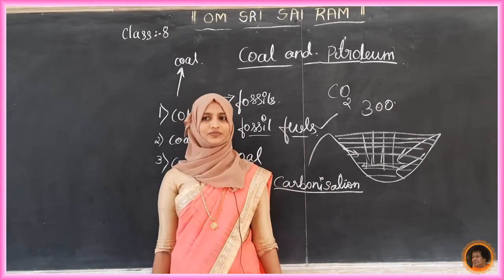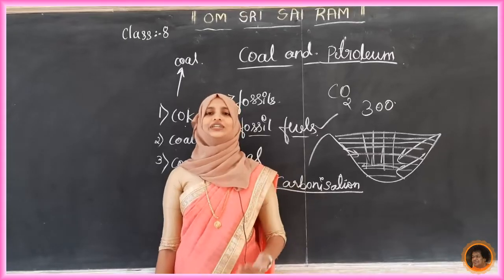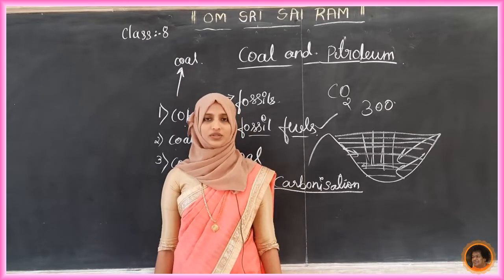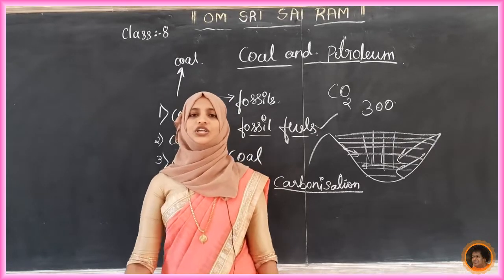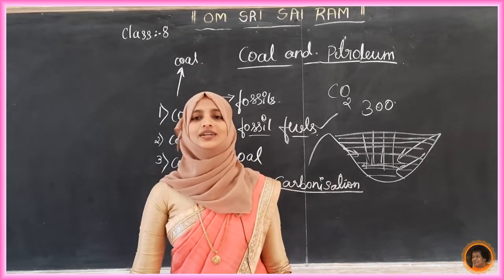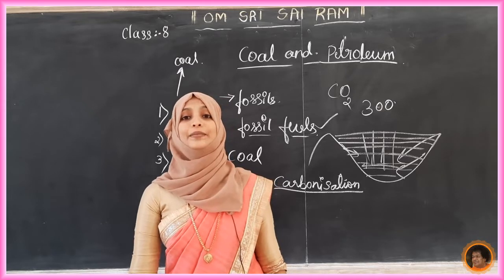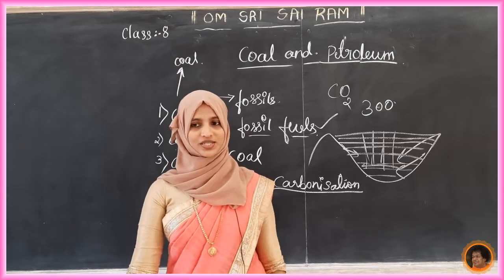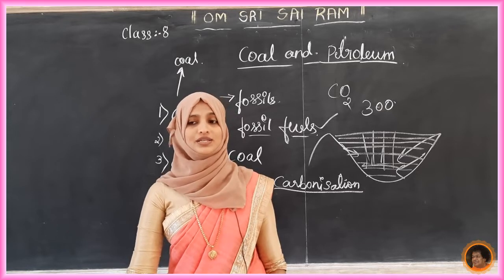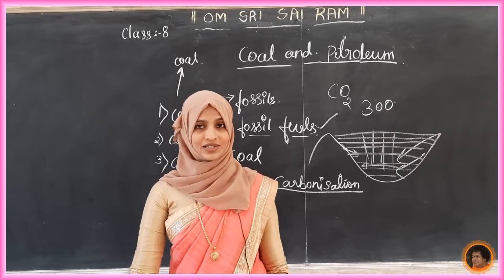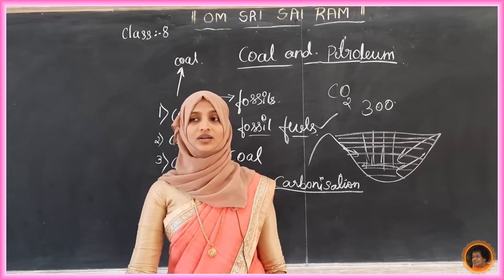What are the three derivatives of coal? One more question: distinguish between natural resources and man-made or artificial resources. One more question: write down the uses of coal gas, coke, coal tar.